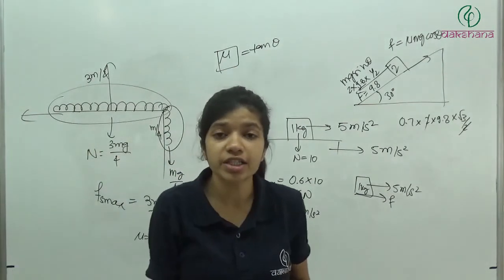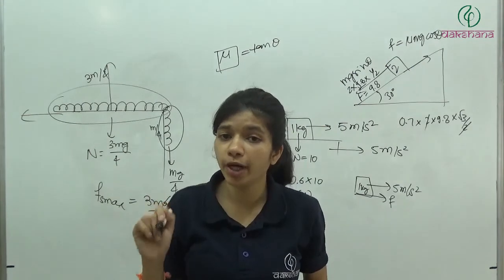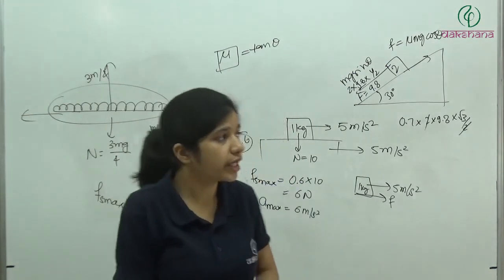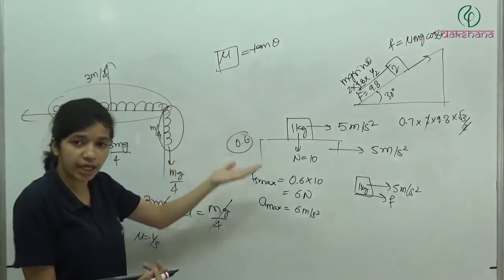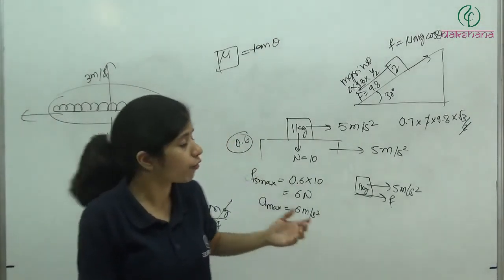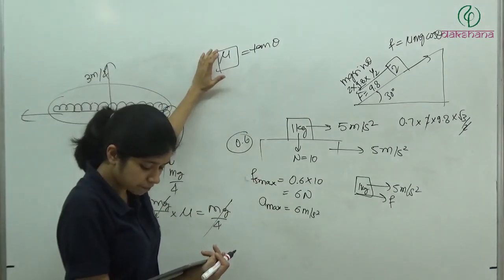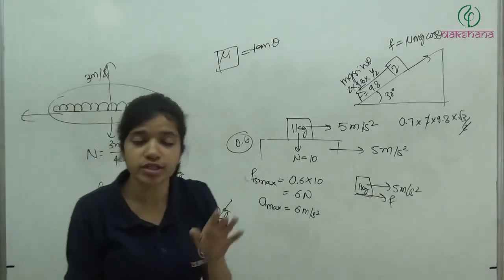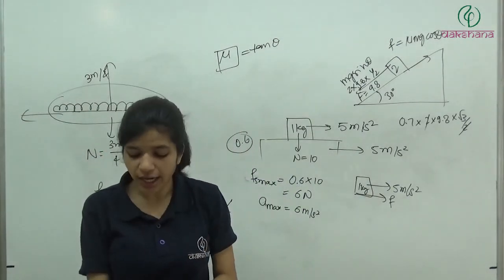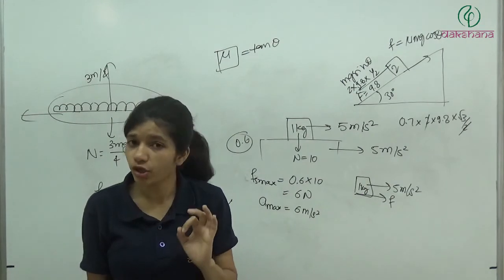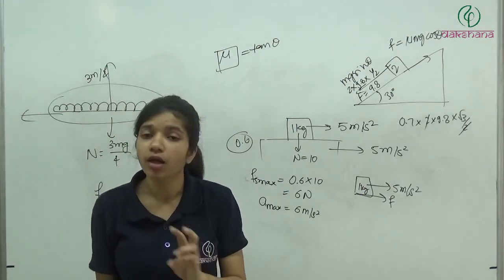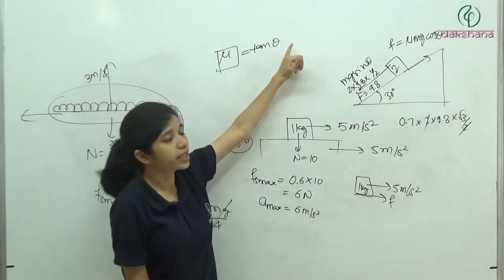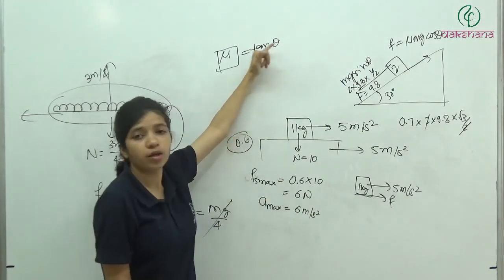Basically, what we are doing is changing the area. Mu doesn't depend on area, so we have mu as the same. Theta is the same. So definitely the new block, which has double the area and the same mass, will also have the same angle of repose, or the same angle at which it is going to slide, because mu only depends on the nature of the surface. It does not depend on the area, mass, normal reaction or anything. So if you are not changing mu, theta will not change. If you are not changing theta, mu will not change.